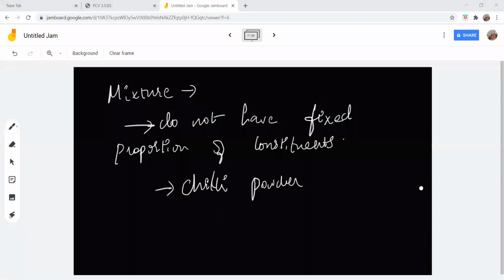You can reply in the chat. Is chili powder a compound or a mixture? Three of them have said. Rishikesh, Yashwant and Reshmi all have given the right answer. Achia, your answer is right. Srinita has given the right answer. Kanish has given the right answer.